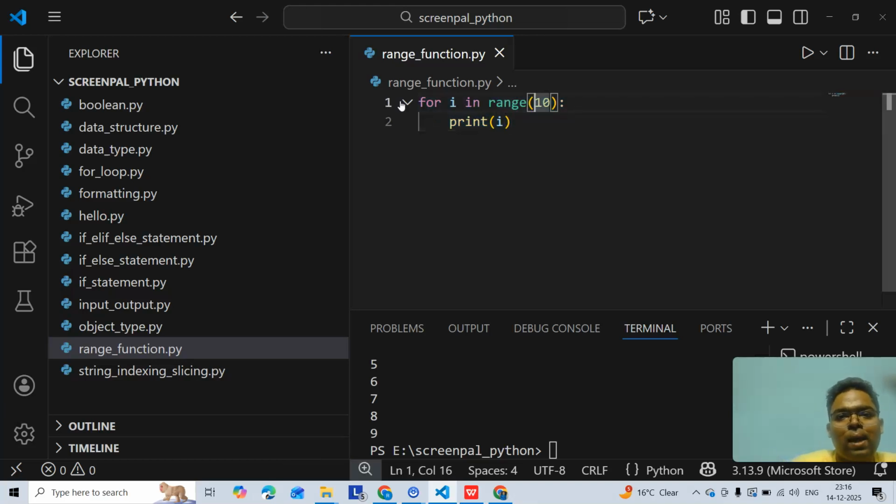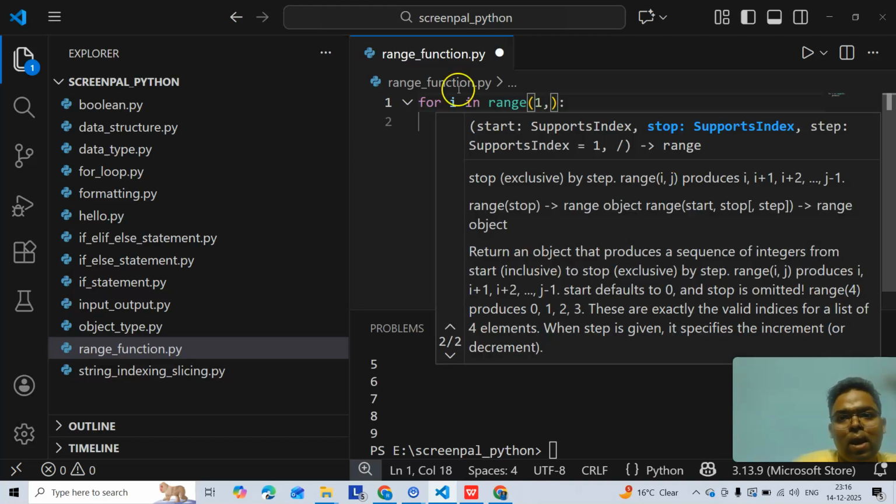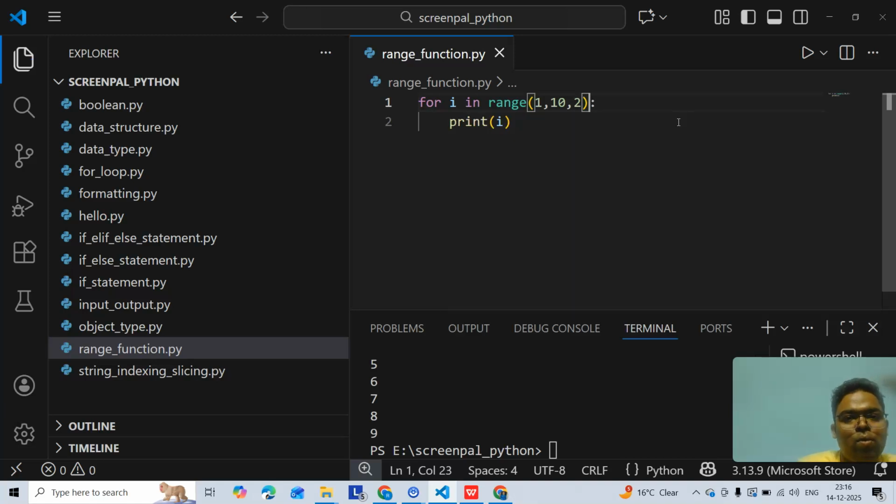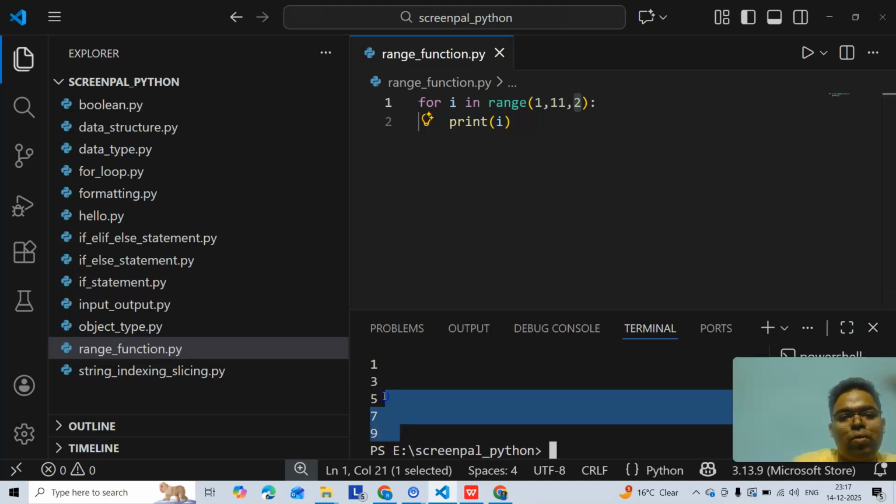Next I will change it a little bit. I will start at 1. Here you see stop. So stop at 10 and I am taking a step of 2. What will be the result? The result will be 1, 3, 5, 7 and 9. We will see. Yeah, you see that exactly what I am talking about. 1, 3, 5, 7, 9. If I do this with 11 as well, the result will be the same, as I have taken a step of 2 and this excludes 11, right? So let's see. So 1, 3, 5, 7, 9.